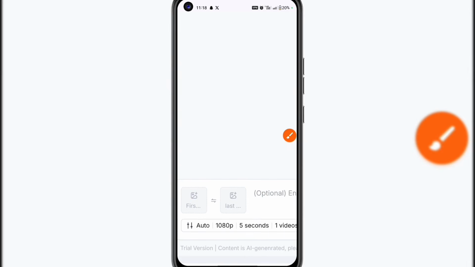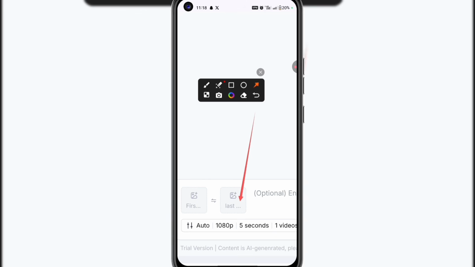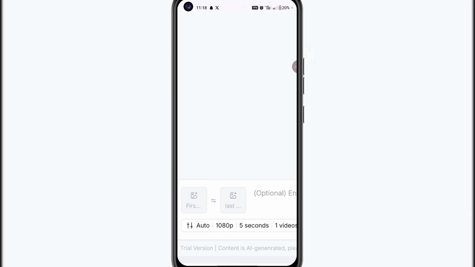Let me zoom in more. You're going to see this start and end. Now you can use this feature if you want to generate a video using start and end. If you don't want to use this, just simply click here to upload the image that you want to animate. So let me upload two characters that I want to animate and make them talk.